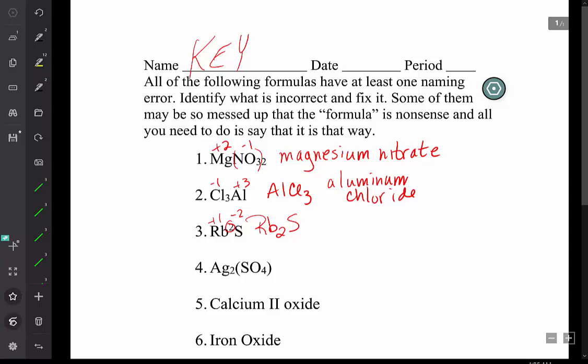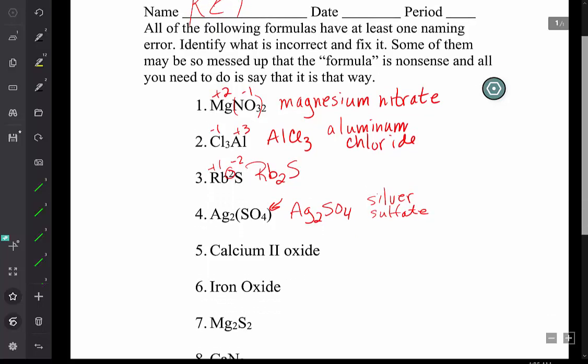The only problem with number 4 is since there is only one of the polyatomic SO4, there is absolutely no need for parentheses. And silver, being a transition metal, is in a special situation. It never requires a Roman numeral, so the correct name for this compound would be silver sulfate.